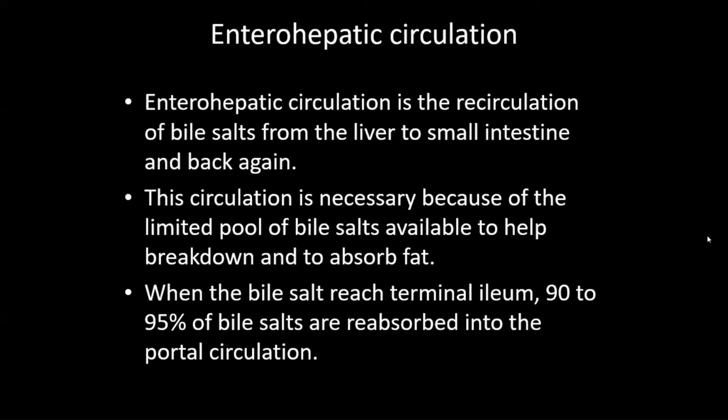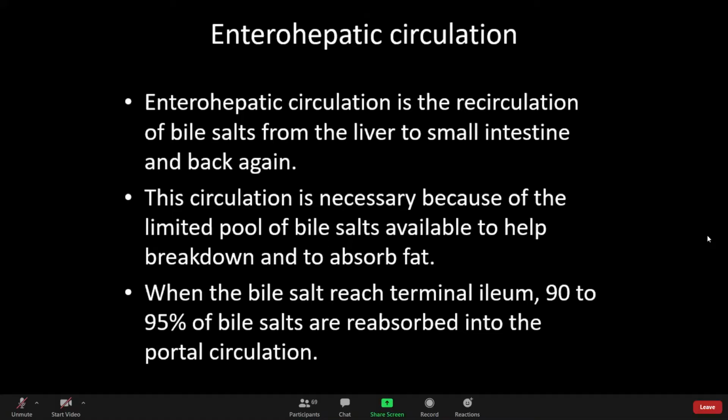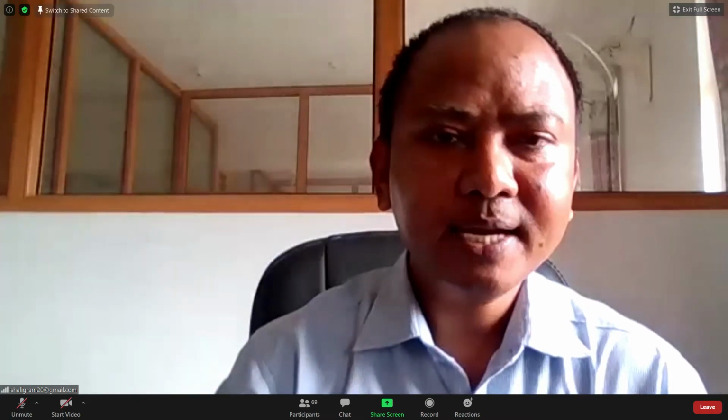Pancreatic lipase acts on the fat droplets and degrades them into fatty acid and glycerol. Bile salt forms a micelle with the lipid and carries it to the intestinal mucosa. In this way, it helps the absorption of fat. So, the main function of bile salt is the digestion and absorption of fat.